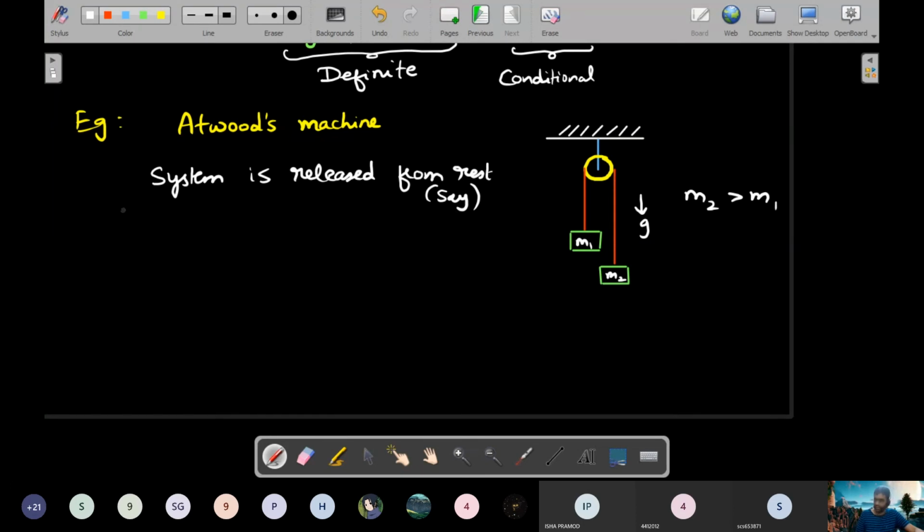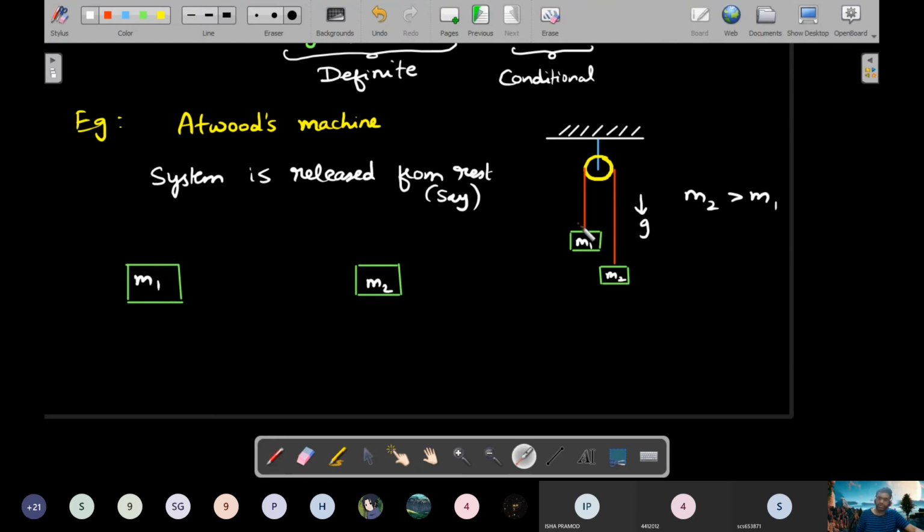One of the important things you need to realize here is being able to draw the free body diagrams of the two blocks. So if I draw M1's free body diagram, and then on this side M2's free body diagram. Let's say this is M1 and this is M2.